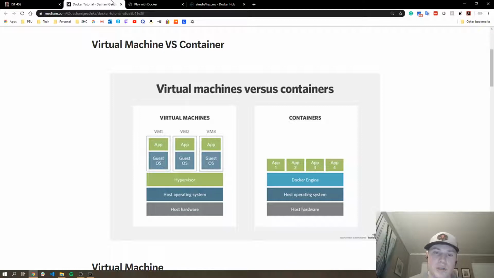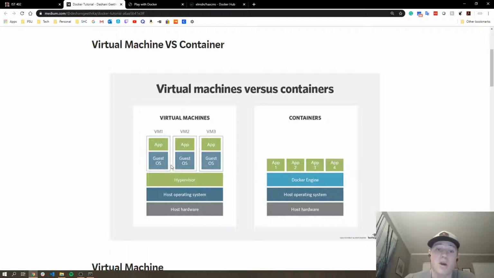So with virtual machines, you need to have the following: the host hardware, so the infrastructure behind the machine, and that's the same thing with containers. You need to have some sort of hardware that your host operating system is going to run on. So we have the host operating system on both sides here. But then with virtual machines, we have a hypervisor that's going to be able to run our virtual machines. And each virtual machine requires a guest OS. With a container engine or Docker, all it needs is just the Docker engine, and then it can run the apps directly. It doesn't need that guest OS.